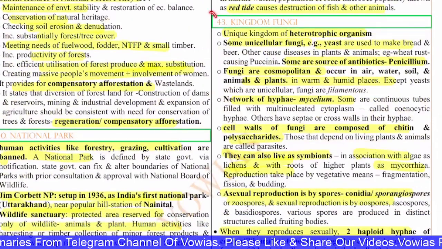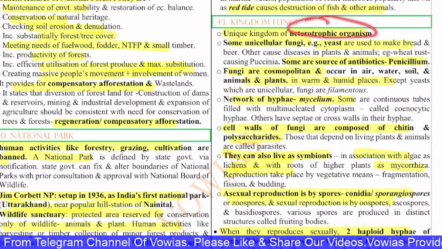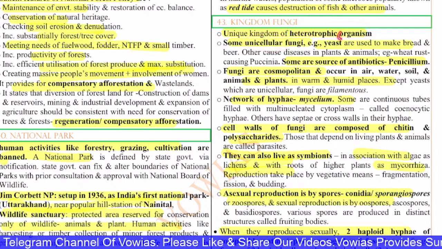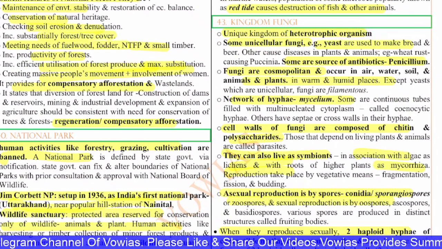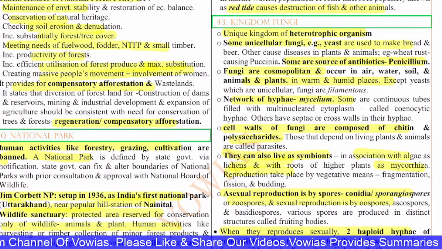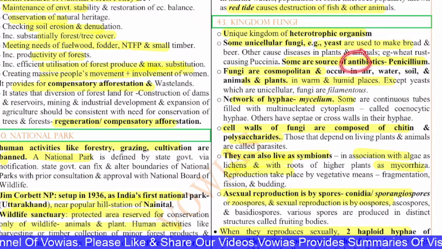Next, 43rd question is about the kingdom fungi. It's a unique kingdom of heterotrophic organisms. Some unicellular fungi are also there, for example, yeast. They are used to make bread and beer. The others cause diseases in plants and animals, for example, the rust of wheat caused by Puccinia. Some of the sources of antibiotics are fungi, such as penicillin.